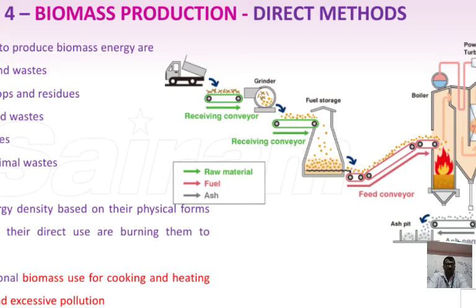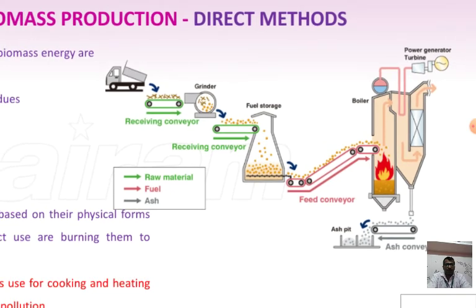So these are all the raw materials. Then in this storage, one more conveyor is used to carry the fuel, that means raw materials, to the boiler, where it will be heated, that means burnt. While burning, we are getting the gas, or sometimes we may get ashes.